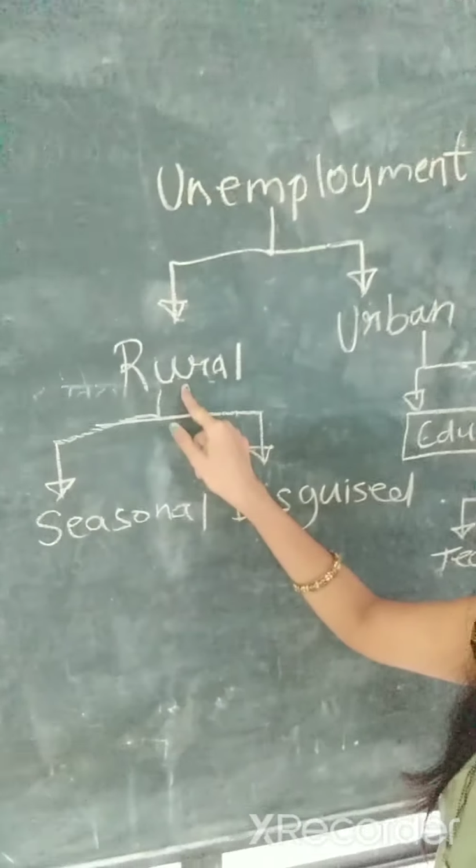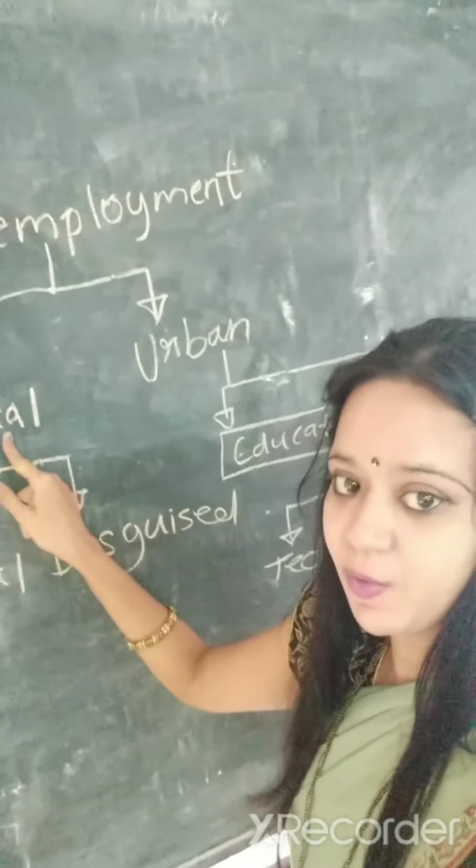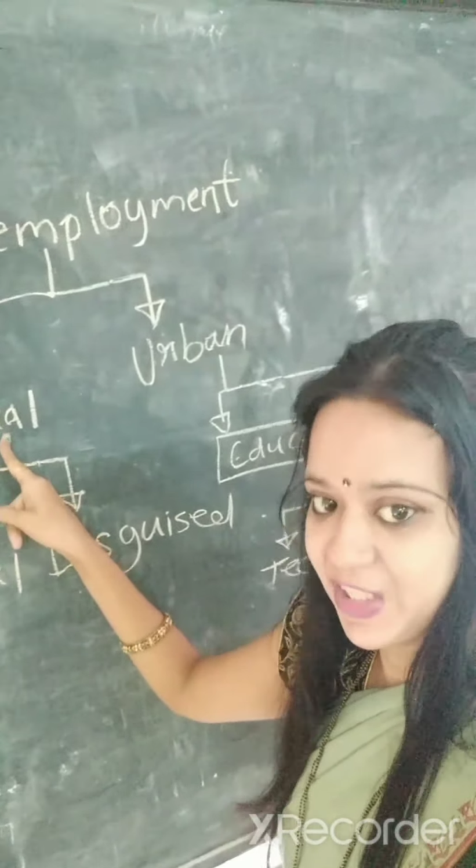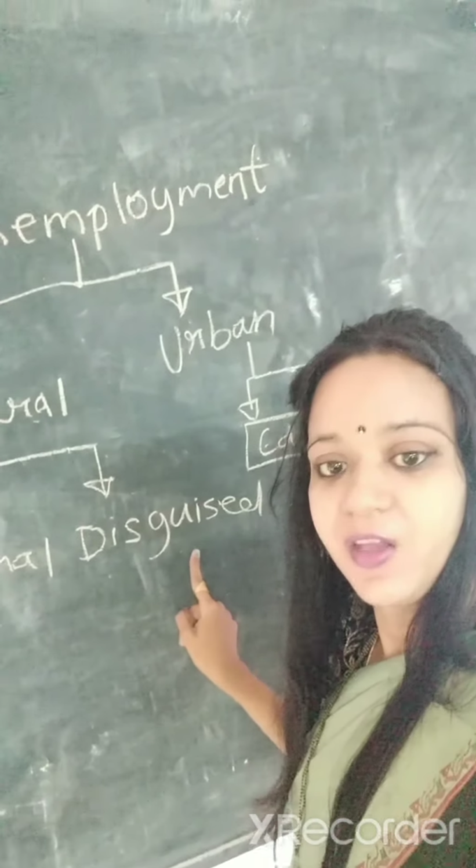First is rural unemployment, that is found in villages. Such type of unemployment is found in villages, so it is called as rural unemployment. In this we have two categories: first seasonal and second disguised.